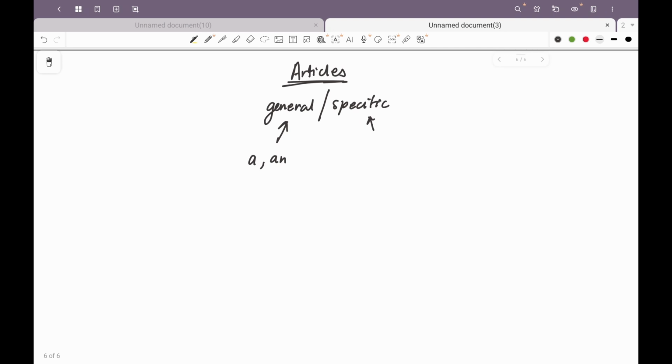When we are not talking about anything definite, so indefinite articles, we are talking about general nouns. A and an are the indefinite articles. The is the definite article, which talks about specific nouns. So this is overall the only thing that is there in articles.